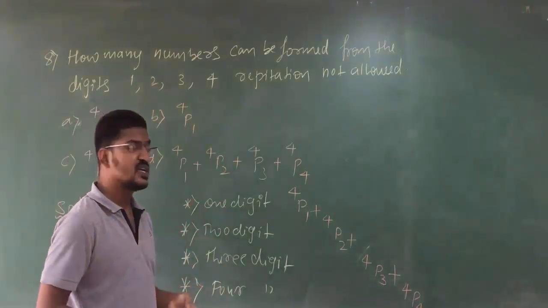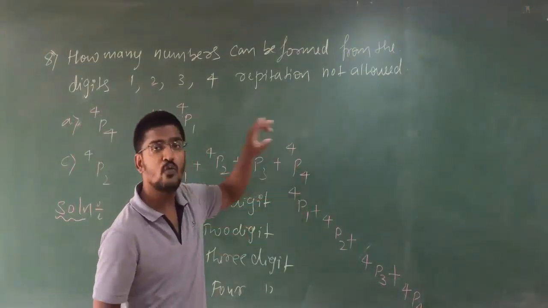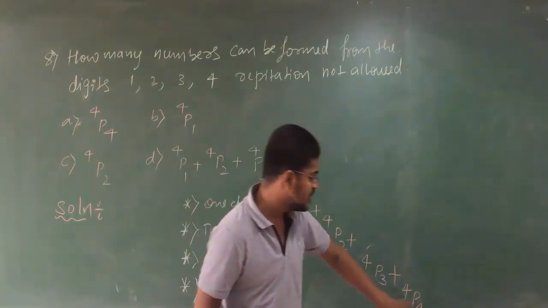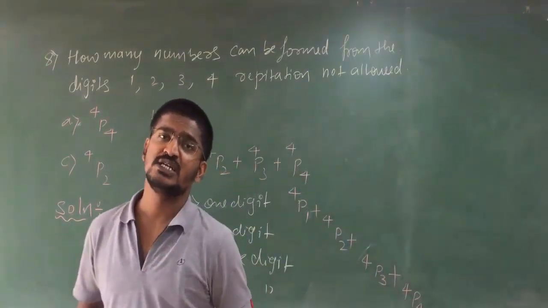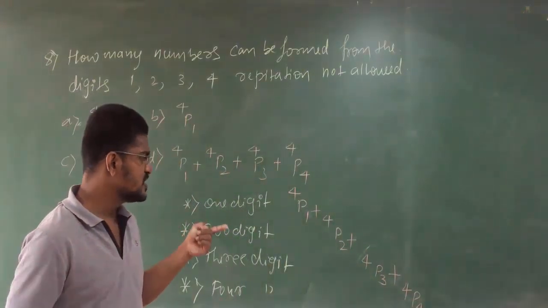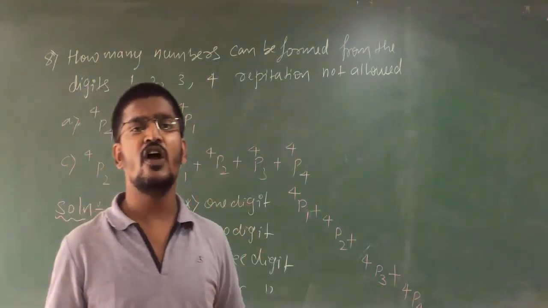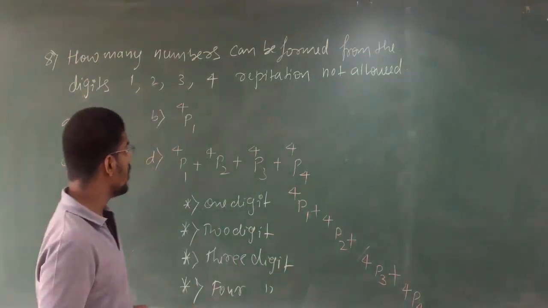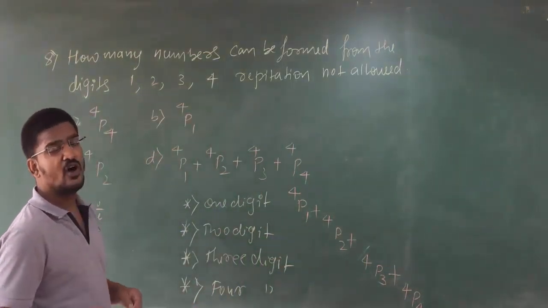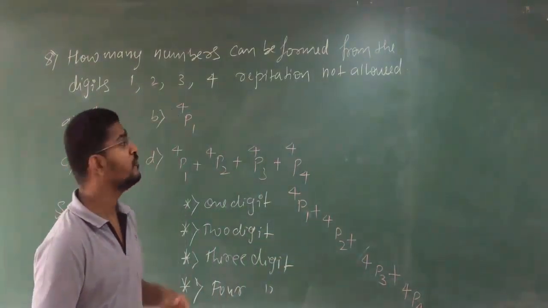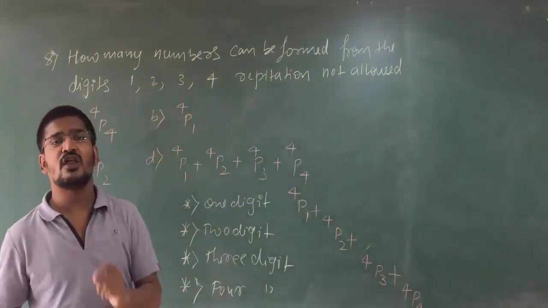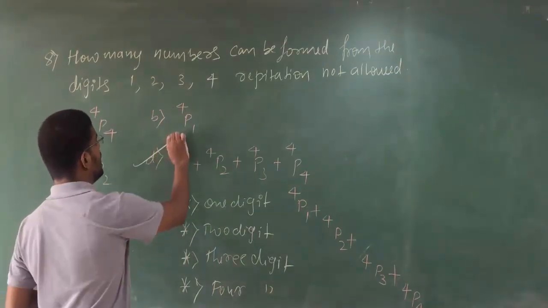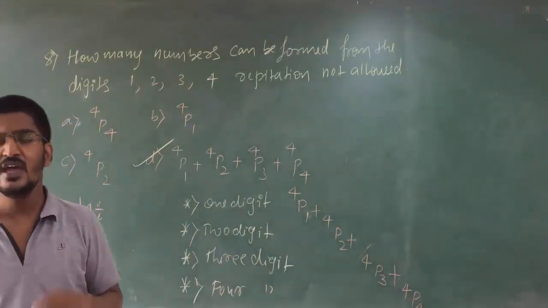But here the repetition is not allowed. So 4p1 for 1 digit, 4p2 for 2 digits, 4p3 for 3 digits, 4p4 for 4 digits. These are the total possible cases of forming numbers using these 4 digits. Clear, students? So therefore your answer will be D.